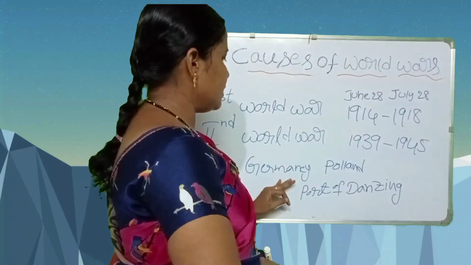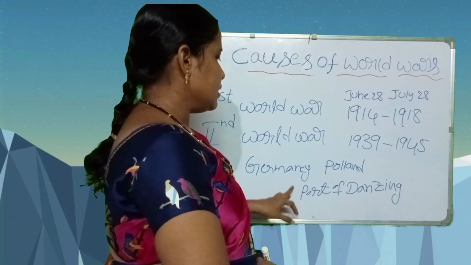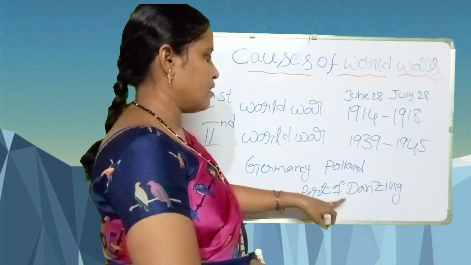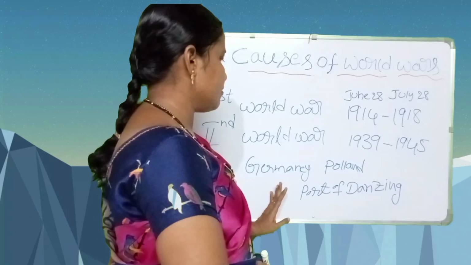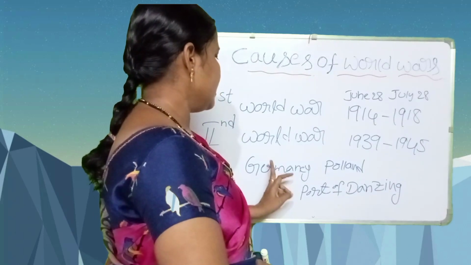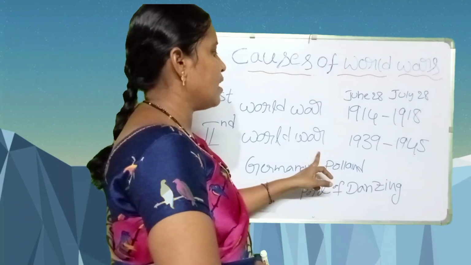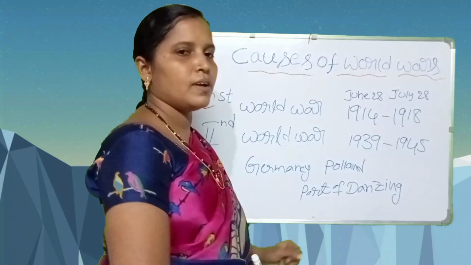Then Germany asked Poland, actually this is my place, the Danzig Railway is mine. Germany asked Poland, but Poland did not leave their port of Danzig.